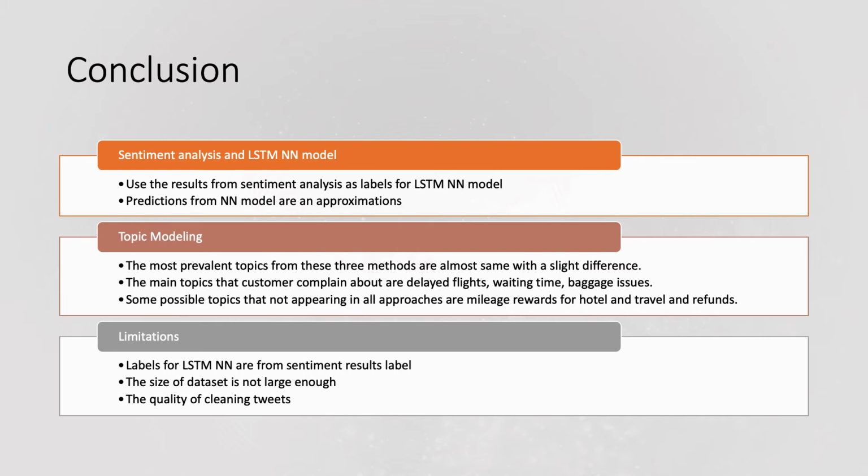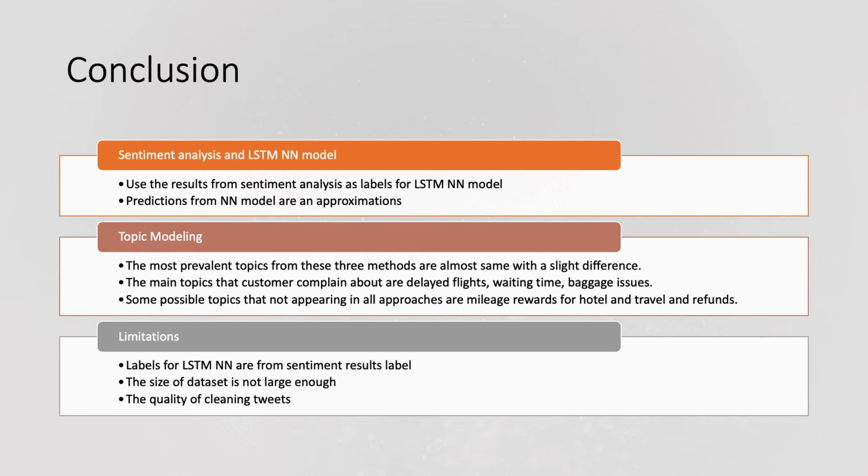In conclusion, in this project, I scraped real-time tweet data from American Airlines and United Airlines, and implemented sentiment analysis for customer questions or replies on Twitter. Then, I used the results from sentiment analysis as pseudo-labels for an LSTM neural network model. Because they are not real labels, the predictions from the neural network model are just approximations.